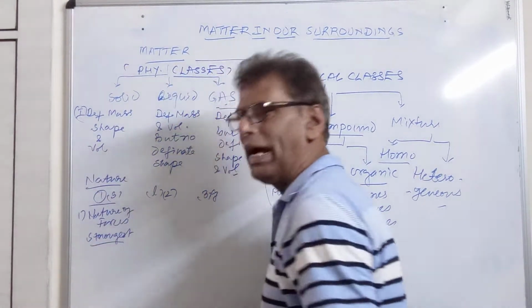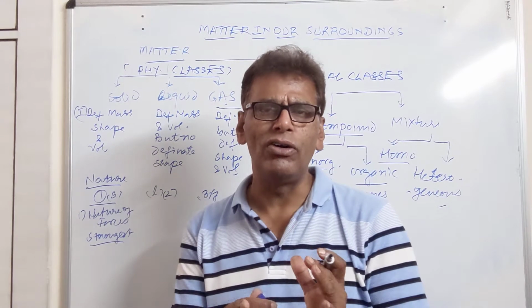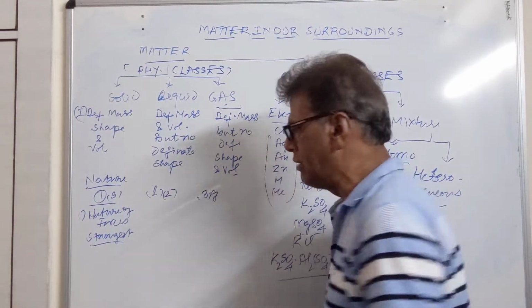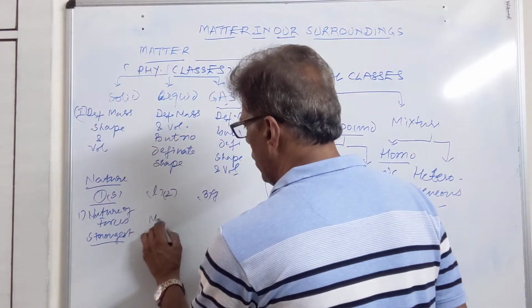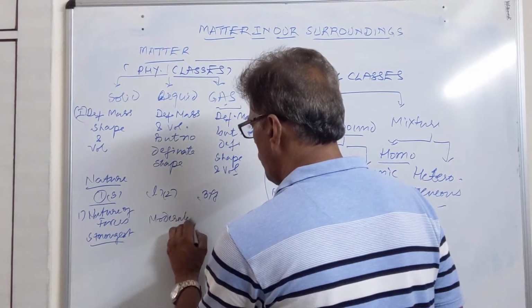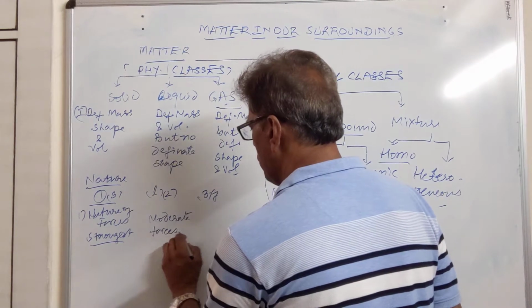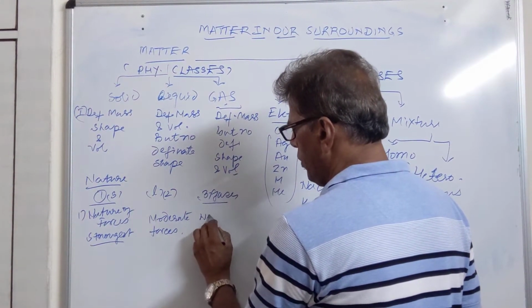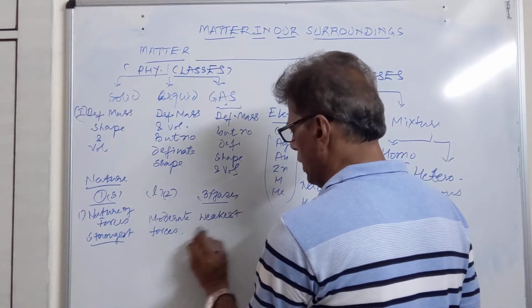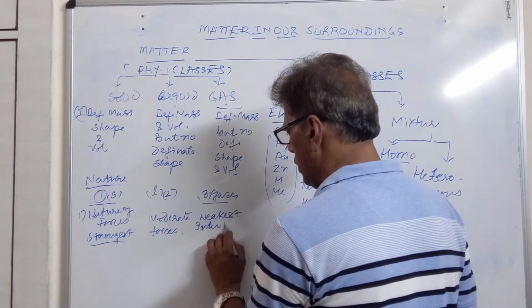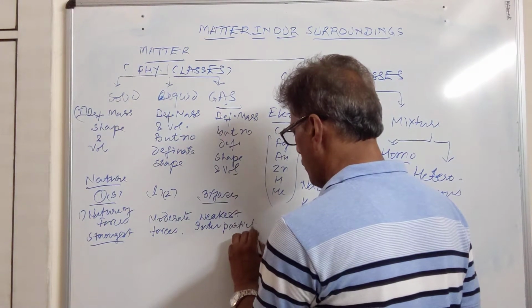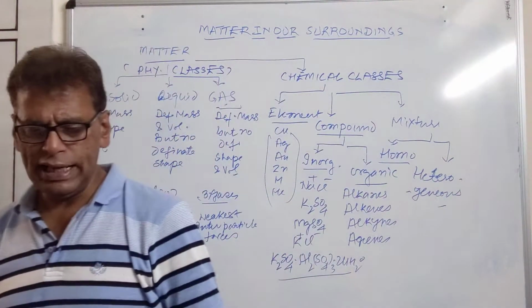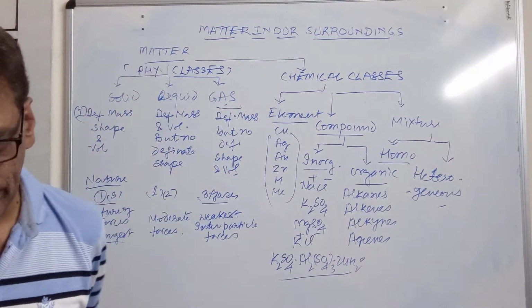Particles are closely packed. The nature of forces are so strong that it is very difficult to separate the particles of solid substance. Then liquids have moderate forces, neither strong nor weak. Gases have the weakest of the forces, weakest interparticle forces. So this is the second point of difference between these states of matter.